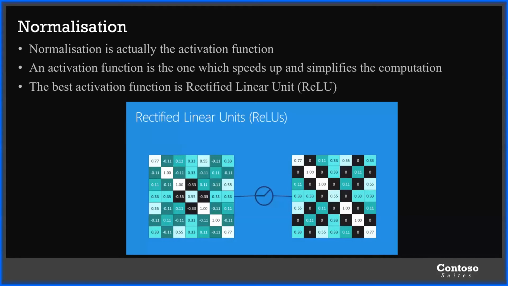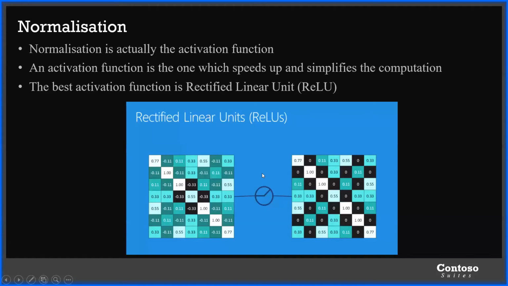The best activation function is the rectified linear unit. Why rectified linear unit? Because it is a function wherein all the negative values are replaced by zero, and all the positive values are retained as they are. So we can see all the negative values here are replaced by zero in the figure.